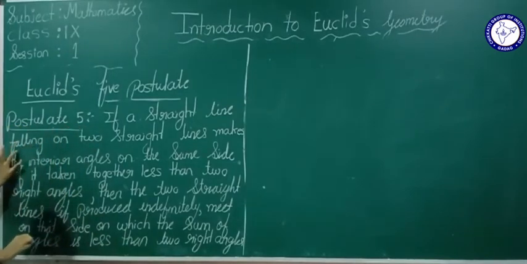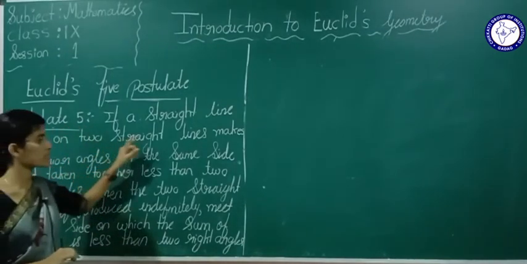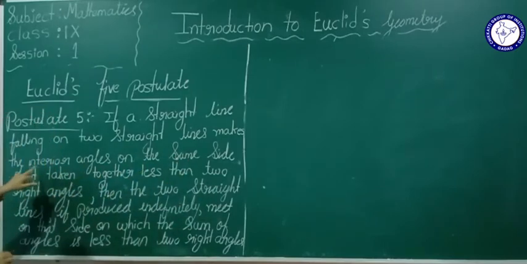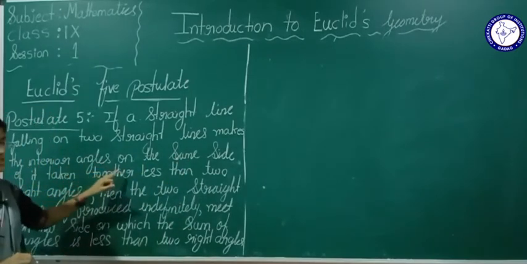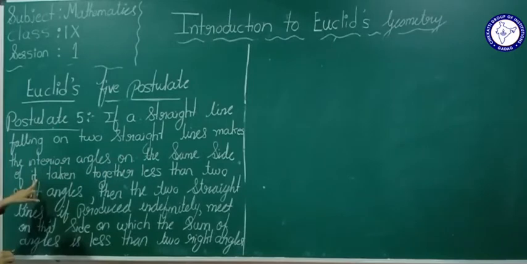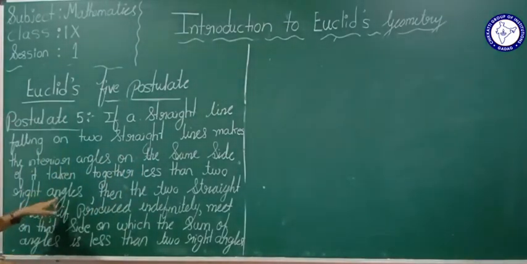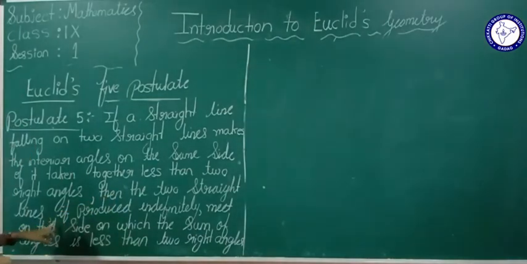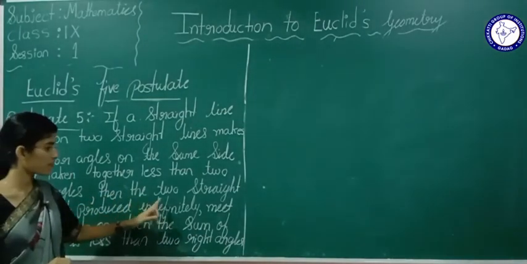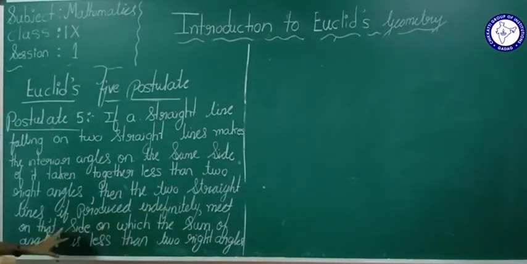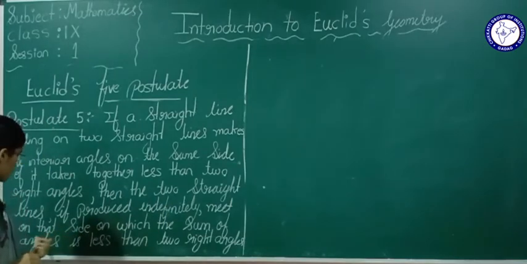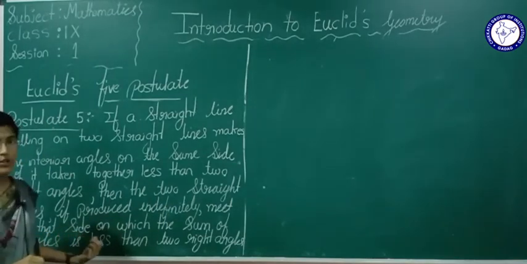If a straight line falling on 2 straight lines makes the interior angles on the same side of it, taken together, less than 2 right angles, then the 2 straight lines, if produced indefinitely, meet on that side on which the sum of angles is less than 2 right angles.